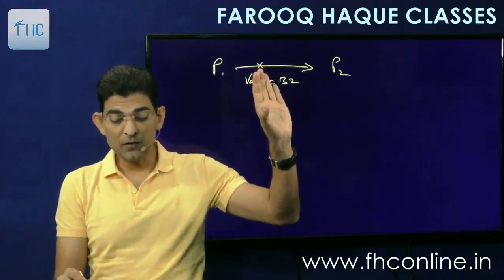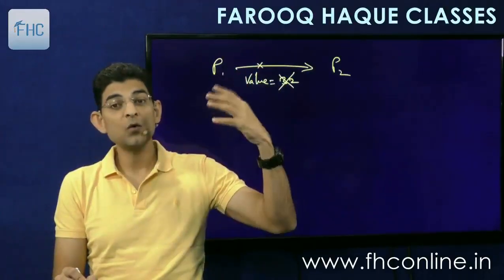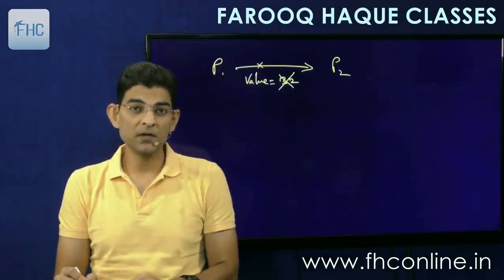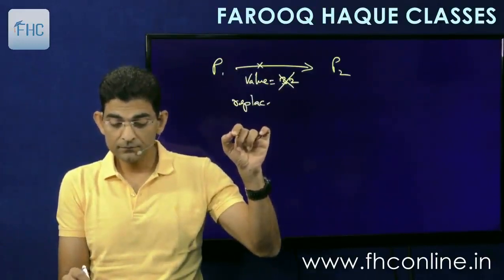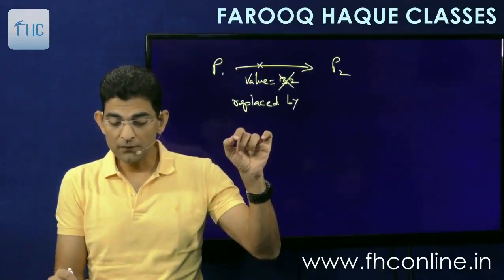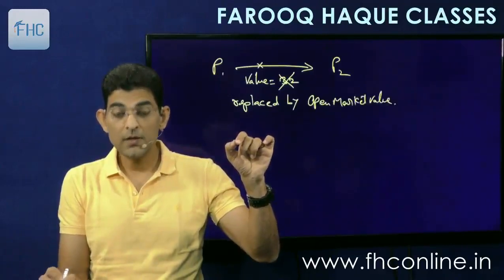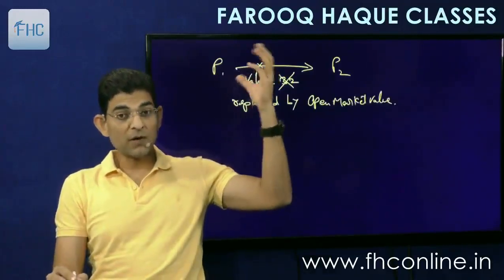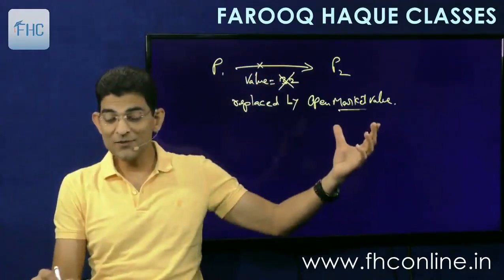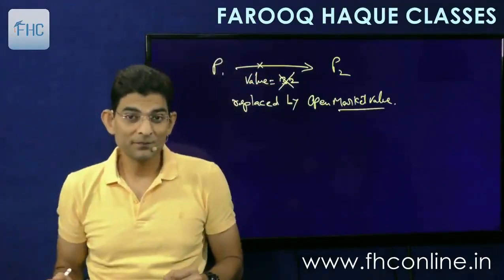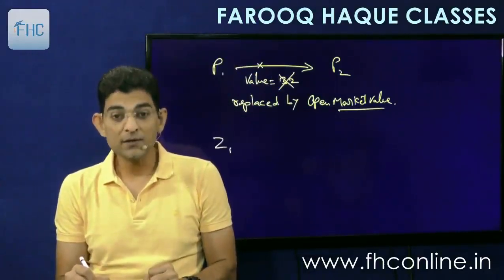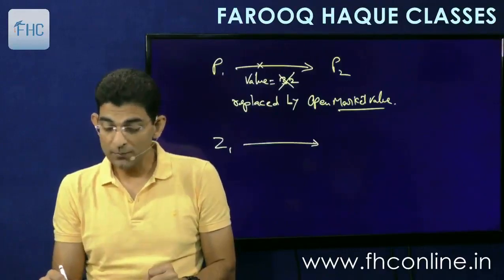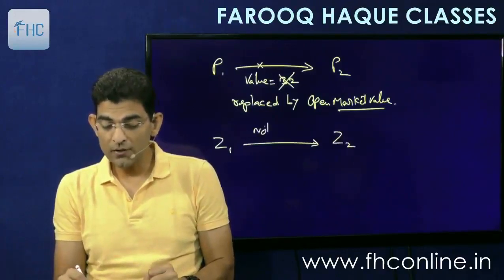So if your actual value is rejected, then we have to find out what is the open market value. Then your value is replaced by the open market value. So when we are replacing your actual transaction value with open market value, then this definition comes into picture. Then what is the market value? So market value will be where another person, say Z1, is selling the goods to another person, Z2. They are not related to each other.